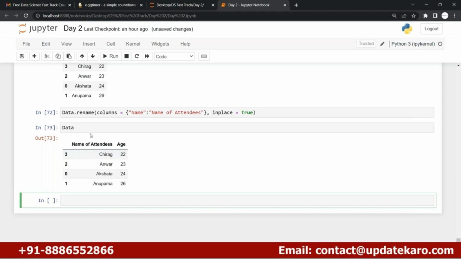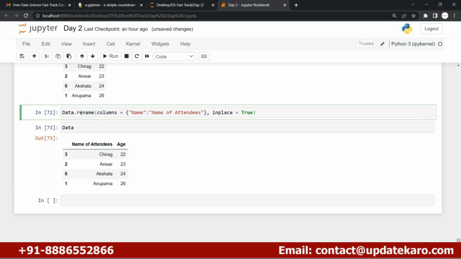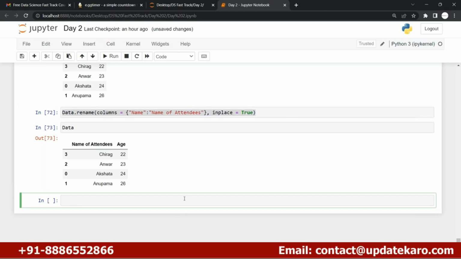Now let me go ahead again over here. Okay, now I just made the changes in the columns. Now I just wanted to go ahead with the indexes, right?